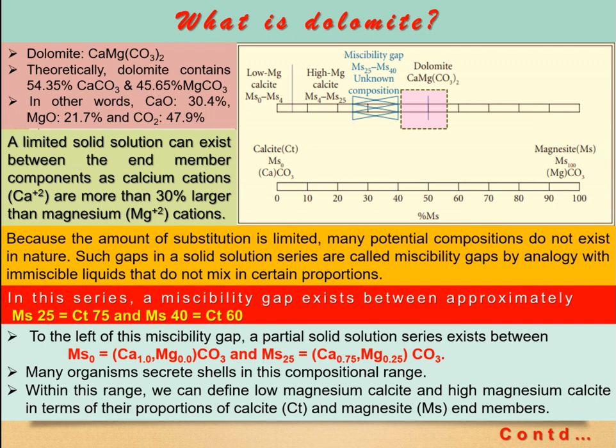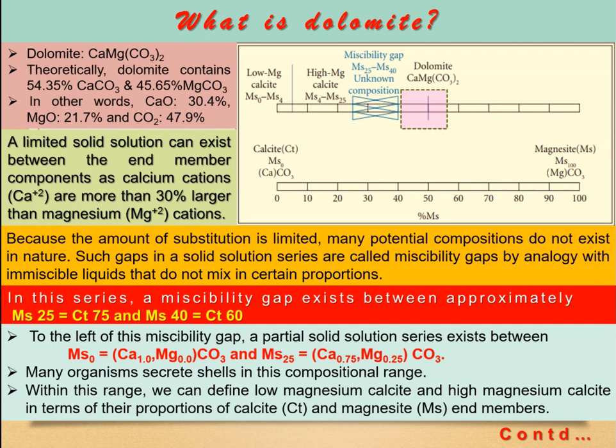MgO content must be from 40 to 55%. In the case of calcite, MgO ranges from 0 up to 25%, not beyond that. So, from magnesite, you can understand in terms of MgO as well. In the case of calcite, magnesite content is restricted up to 25%.